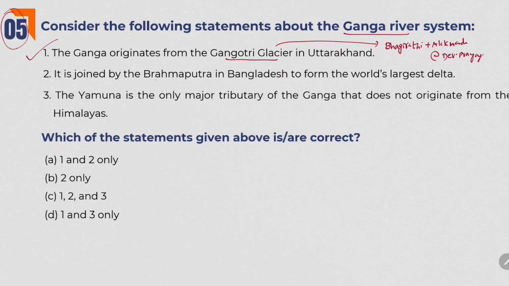It is joined by Brahmaputra in Bangladesh to form the world's largest delta. Yes, what is this world's largest delta? It is called Sundarbans Delta.